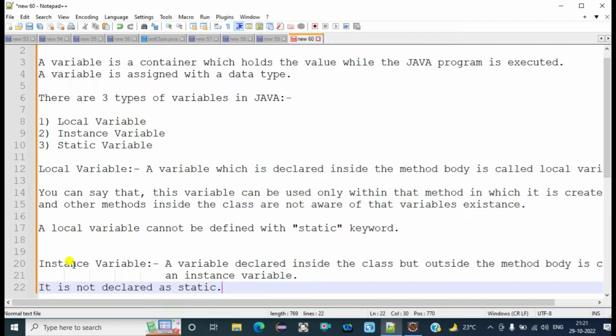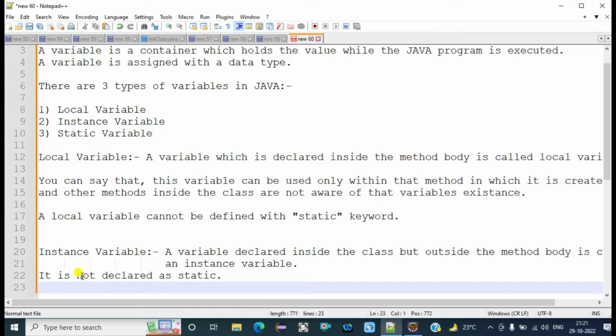And the third point is, why are these variables known as instance variables? As in the previous class we discussed the object. What is the other name of the object we are calling? We are calling the object the instance as well. So the instance variable is related to that particular instance, which is the object of the class.